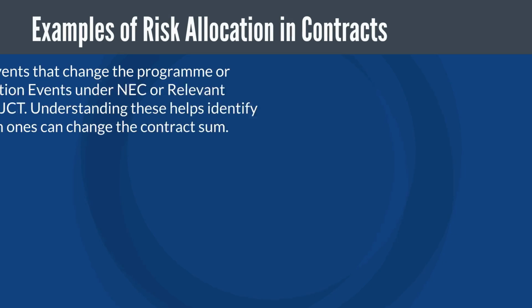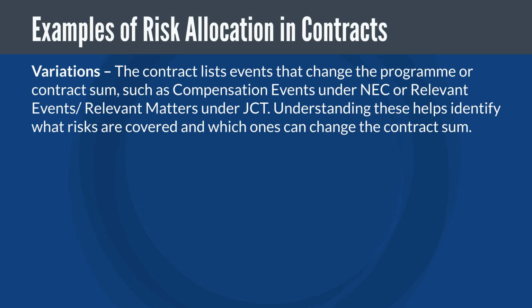So let's get started. Variations. The contract lists events that change the program or contract sum, such as compensation events under NEC or relevant events/relevant matters under JCT. Understanding these helps identify what risks are covered and which ones can change the contract sum.